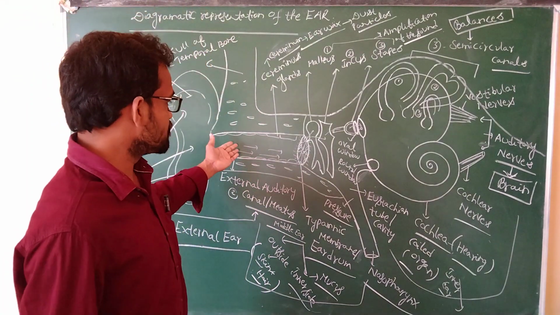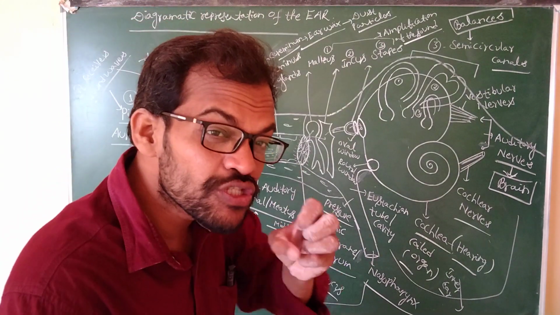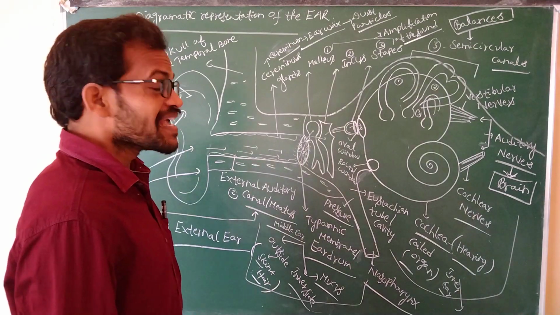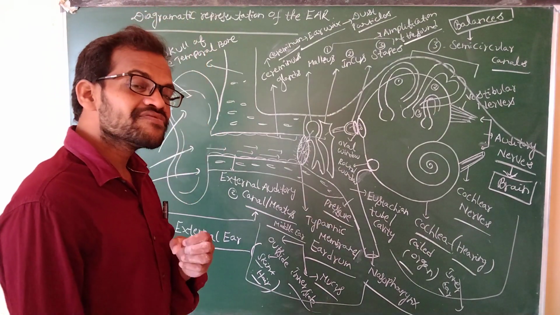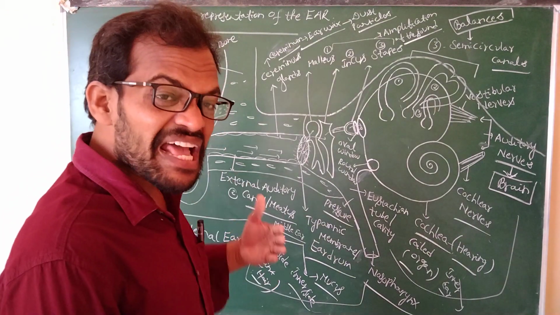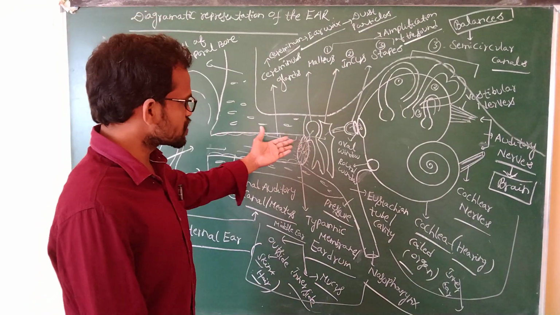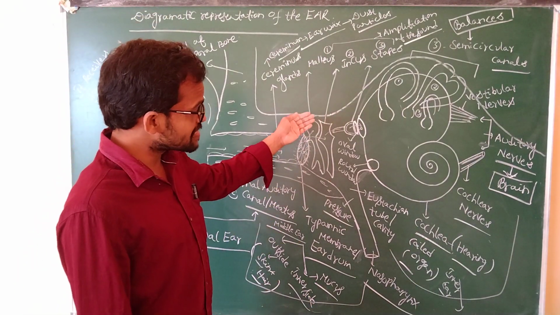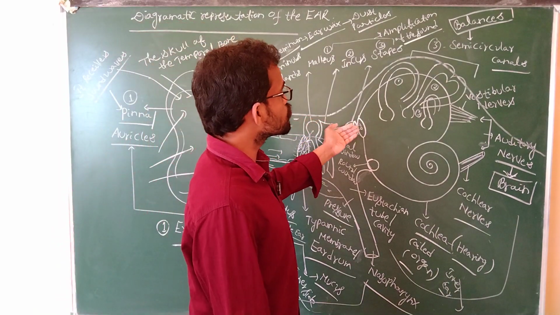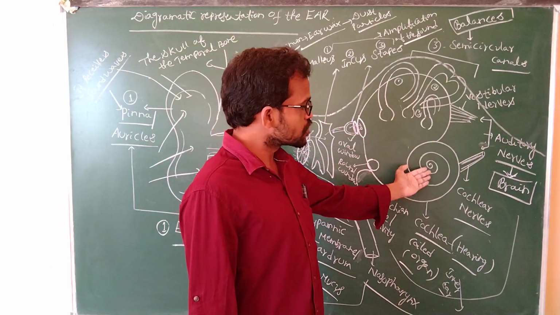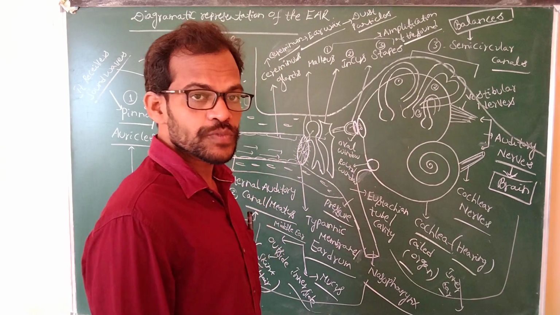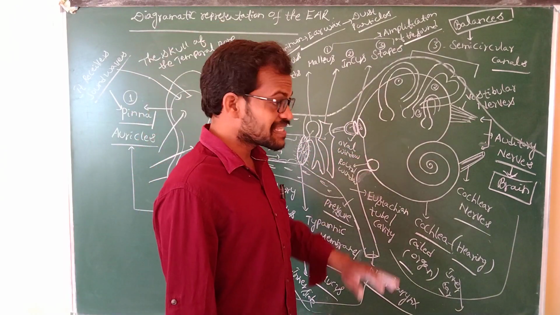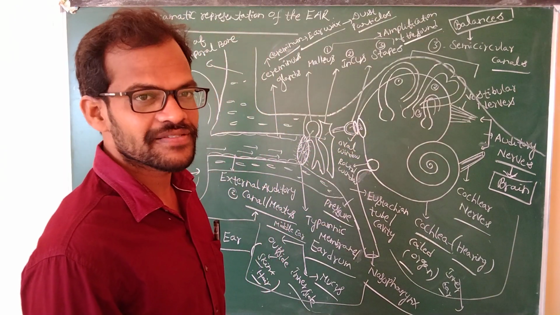Coming to the ear, the pinna. What is the function of the pinna? It receives the sound waves. What is the function of the external auditory meatus? It receives the sound waves from the pinna and transmits them to the tympanic membrane. From the tympanic membrane, the sound waves pass into the malleus, incus, and stapes, through the oval window, and into the cochlea and to the brain. These sound waves maintain the hearing process.